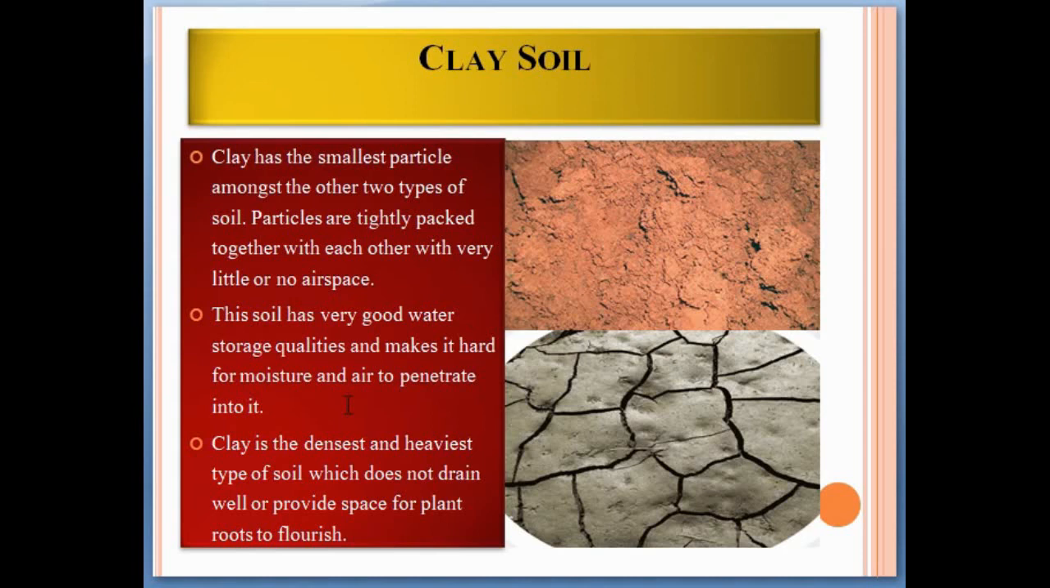Third one is clay soil. Clay has the smallest particles amongst the other two types of soil. Particles are tightly packed together with very little or no airspace. This soil has very good water storage quality and makes it hard for moisture and air to penetrate into it. Clay is the densest and heaviest type of soil, which does not drain well or provide spaces for plant roots to flourish.